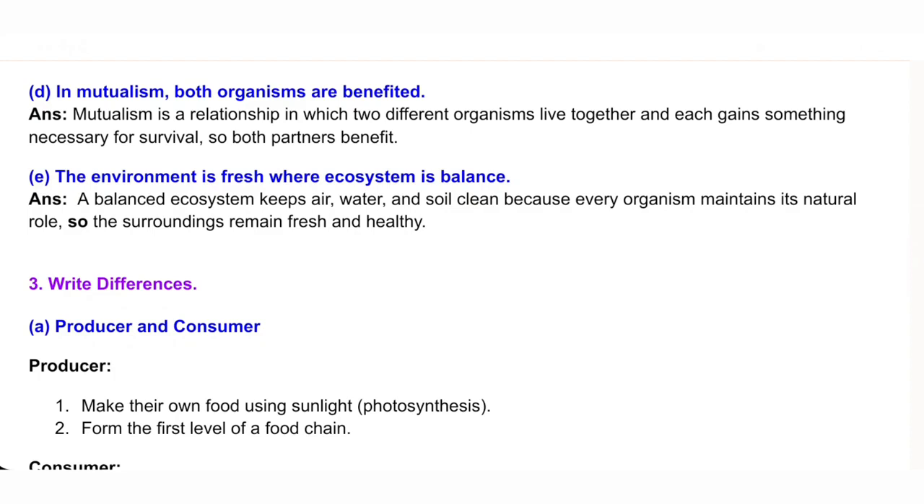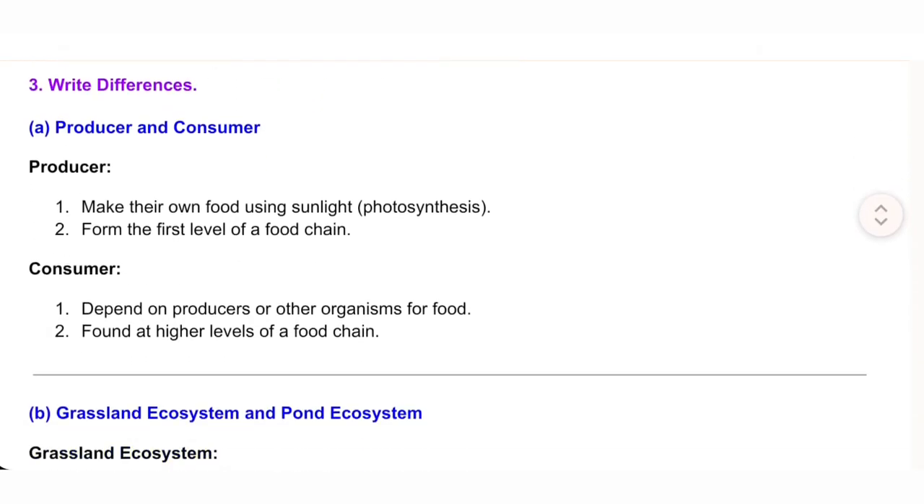3. Write differences. A. Producer and consumer. Producers make their own food using sunlight through photosynthesis. They form the first level of a food chain. Consumers depend on producers or other organisms for food, and are found at higher levels of a food chain.